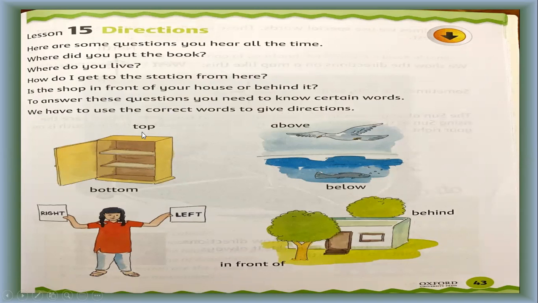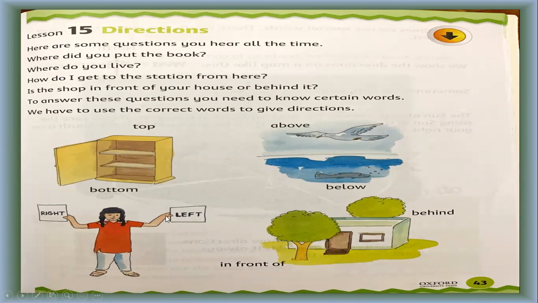Look, this is the direction: at the top of the shelf or cupboard, and this is the bottom. My book is on the top of the cupboard, or my socks are at the bottom. Above, below. The bird is flying above the water. Fish swim below the water.